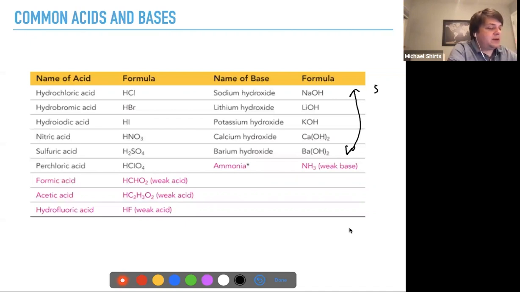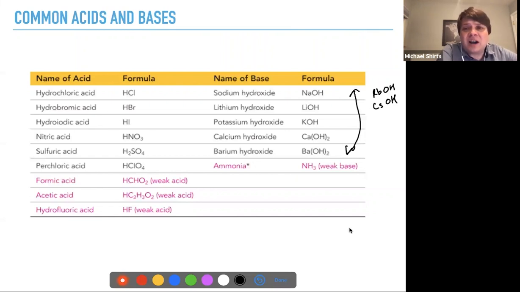Rubidium and cesium hydroxide are not nearly as common, but are also very strong bases. Ammonia is a common weak base. There are thousands and thousands of relatively weak bases, mostly organic nitrogen compounds like ammonia, but with other stuff stuck on. If we're dealing with any of those, I'll let you know.